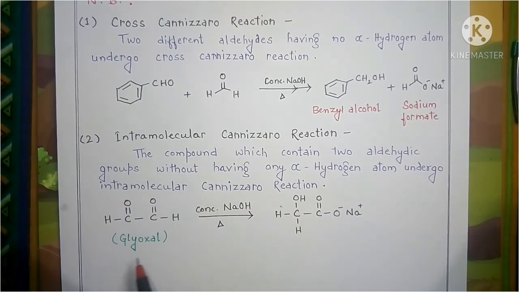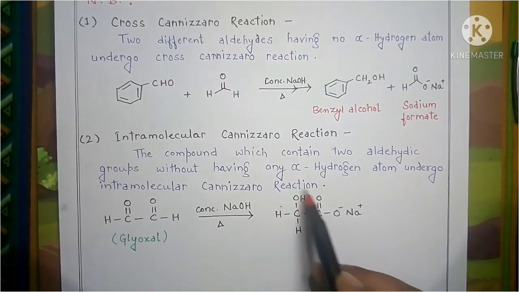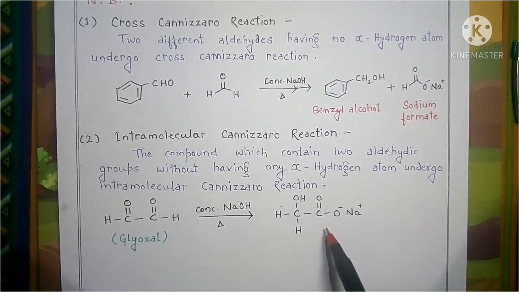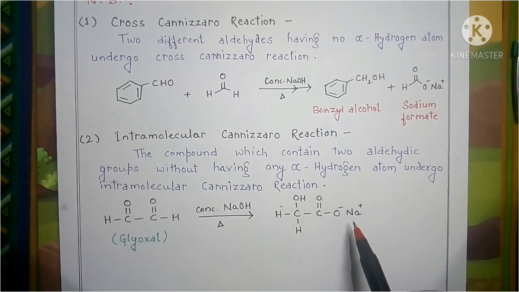Glyoxal is one such example. Here two aldehyde groups are there, and both of them do not contain an alpha hydrogen atom. When they react with concentrated NaOH on heating, it will give you a product which contains both OH groups. The reduction part gives a primary alcohol, and the oxidation part gives the corresponding sodium salt of the carboxylic acid.